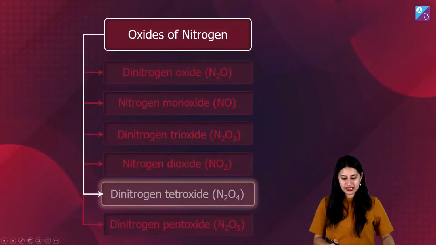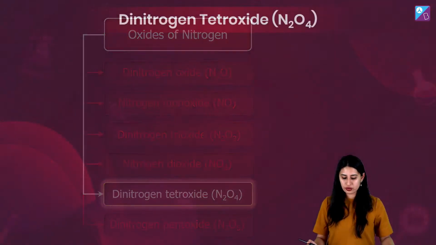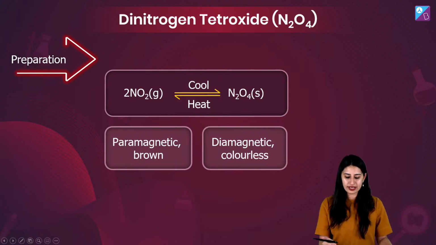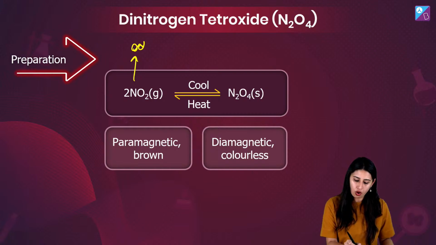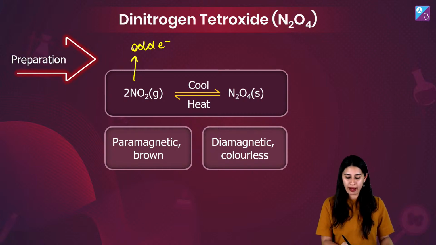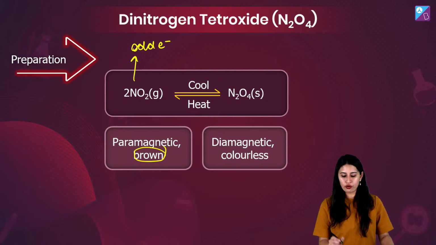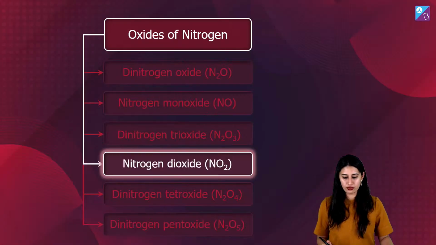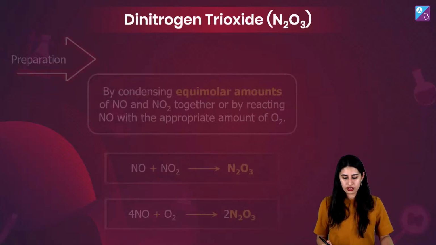So now the next thing is N2O4 itself. So let's understand N2O4. The preparation is NO2 को आप dimerize करेंगे. NO2 में आपको पता है it was an odd electron species, so it was paramagnetic as well as colored. Whereas N2O4 is diamagnetic and colorless. It has a single electron. Yes, I showed you the structure. Check out the structure once again for NO. Look at this.